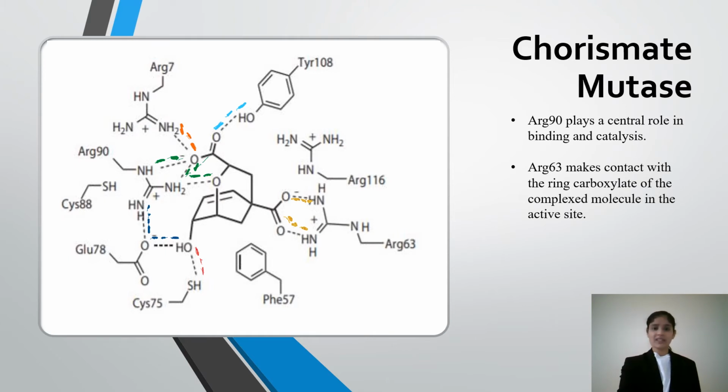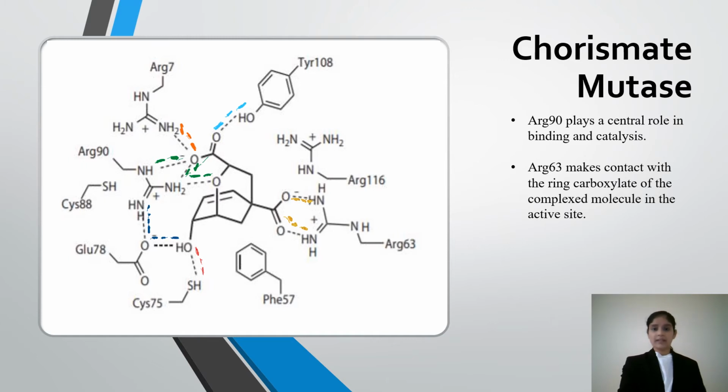The importance of arginine 63 is supported by more recent crystal structure and computational studies and strict conservation of the residue in chorismate mutase sequences. Arginine 63 also makes contact with the ring carboxylate of the complex molecule in some of the 12 active sites present in one asymmetric unit. Arginine 90 plays a central role in the binding and catalysis.